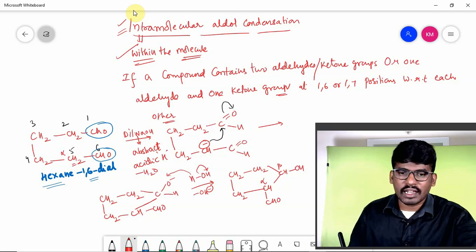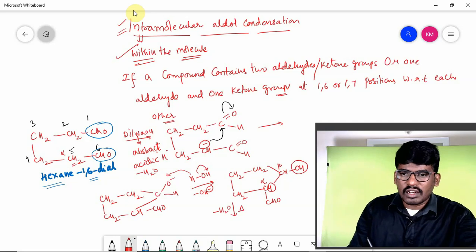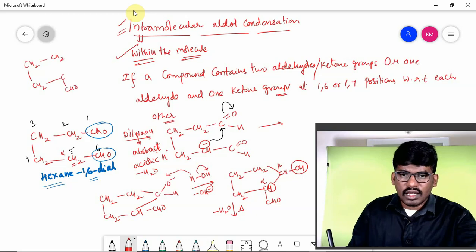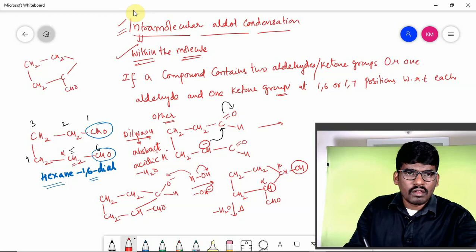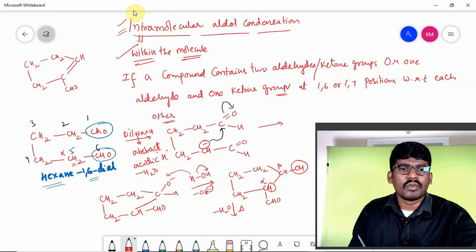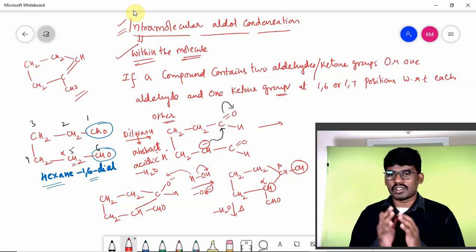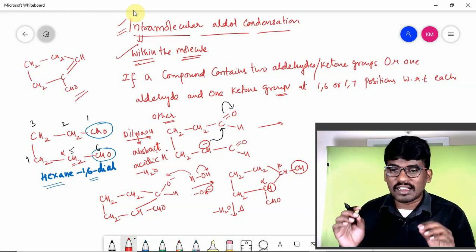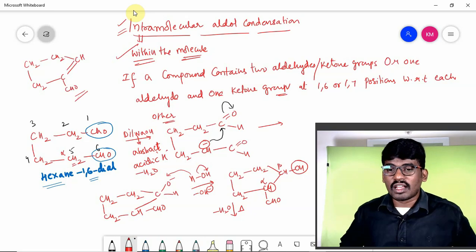Then upon heating, if it is heated, obviously a water molecule will be removed. How? From here OH, from here H can be removed, right? I'll be writing the product here if you don't mind. CH2, CH2, CH2, C, CHO, and here a double bond will be formed, CH, and here a double bond will be formed. Is it clear? Alpha beta unsaturation has come. So this type of condensation reaction is called intramolecular aldol condensation.